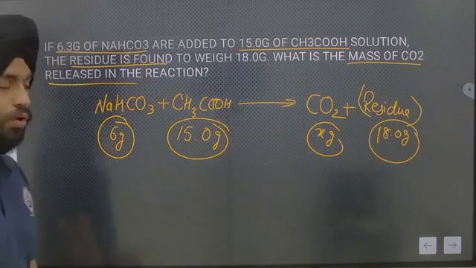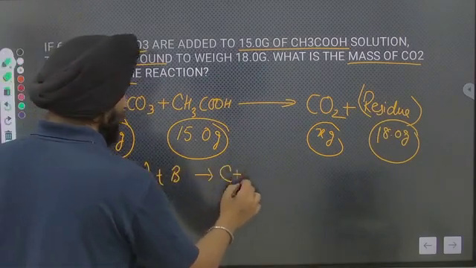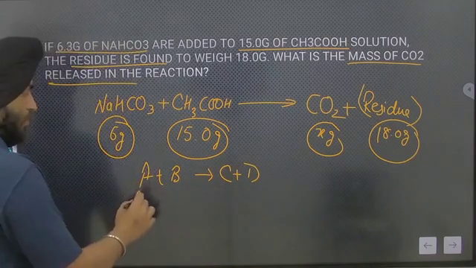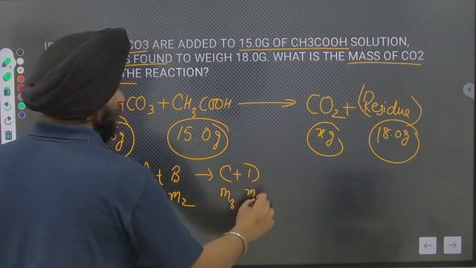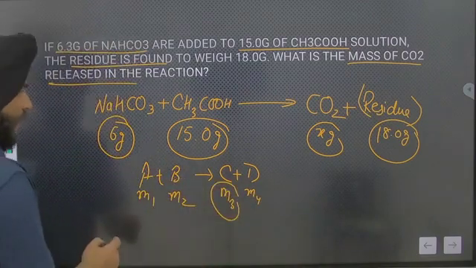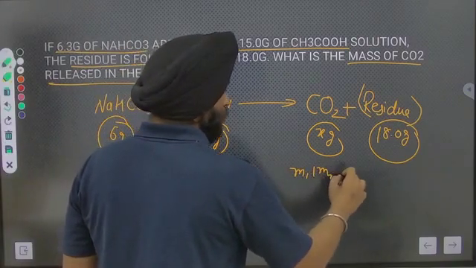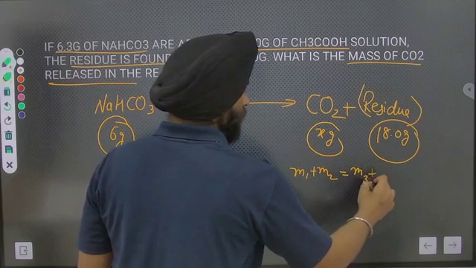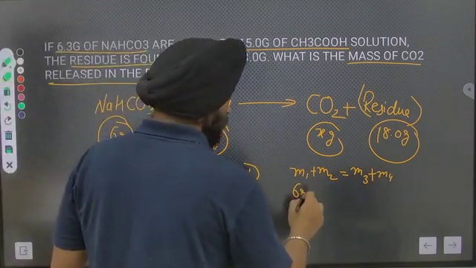Now as I told you, A plus B forms C plus D. Mass of A, M1, M2, M3, M4. Now here we have to calculate M3. As I told you, M1 plus M2 should be equal to M3 plus M4. M1 is given here, that is 6 gram.